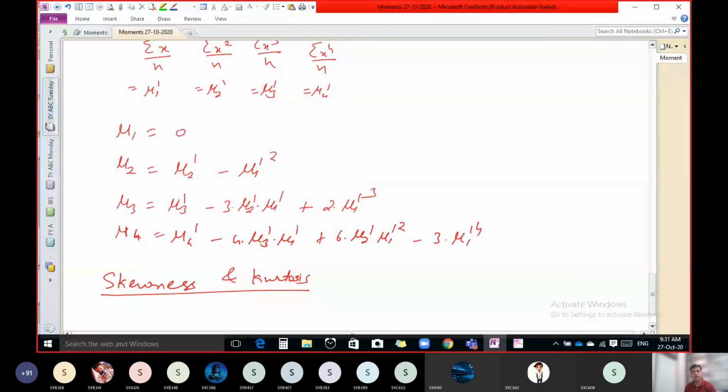And if we know the value of skewness and kurtosis, then we can analyze our data more properly. Instead of only two measurements, central tendency and dispersion, if we use four measurements, we get a better idea about our data. How to calculate skewness and kurtosis, we will discuss in our next lecture.